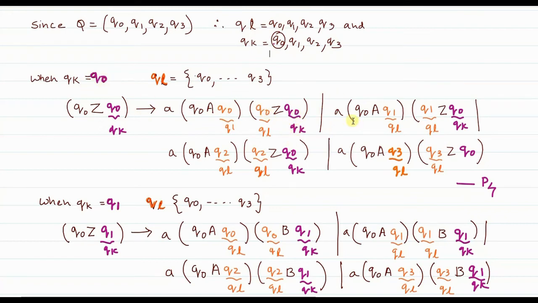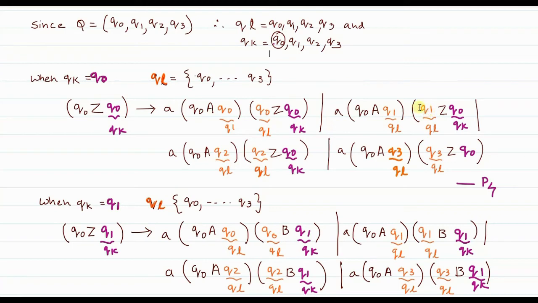In the second term, Qk remains Q0, but Ql, which was earlier Q0, now takes the value of Q1. So wherever Ql is there, I have written Q1 in the second term.